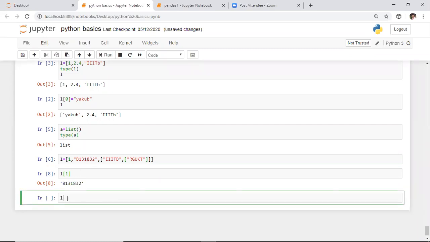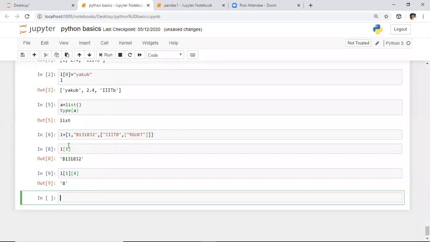That is called nested slicing. First, we need to enter into this string. How to enter into this string? L of 1, which is nothing but this string only. After going into this, we need to access the character present at index 0, 1, 2, 3, and 4th index. I want to access the character at the 4th index. Whenever you specify this, it will return the character 8. So this is called nested slicing. Whenever you want to perform nested slicing, you need to increase the number of brackets.